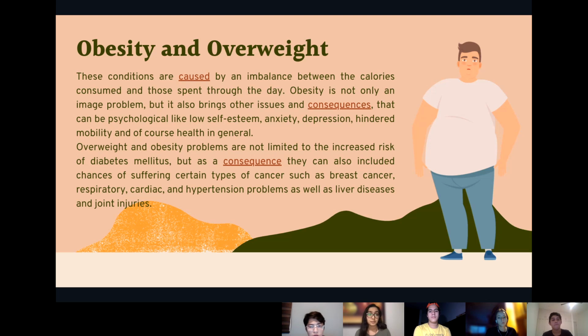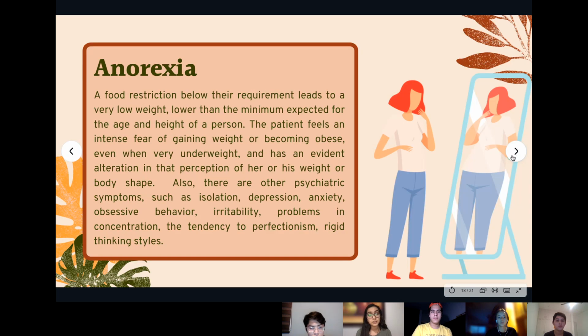Now we have anorexia. So a food restriction below the requirement leads to a very low weight, lower than the minimum expected for the age and height of a person. The patient feels an intense fear of gaining weight or becoming obese, even when they are underweight, and has an evident alteration in the perception of her or his weight and body shape.